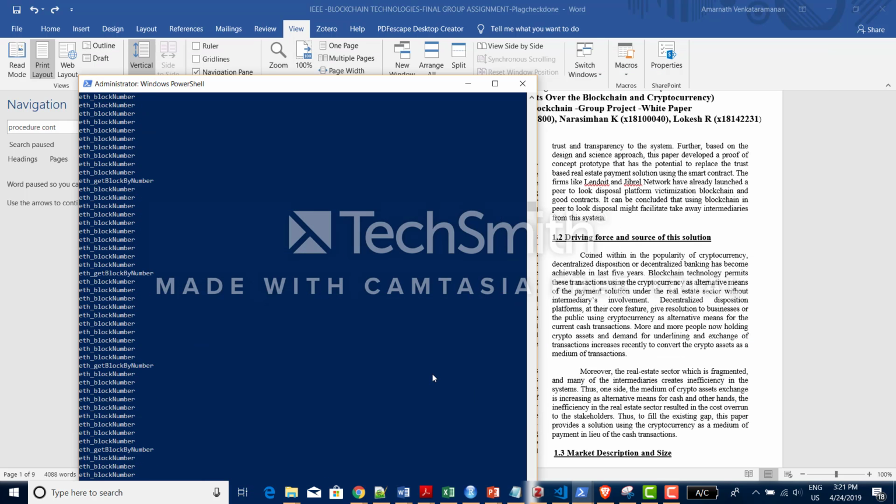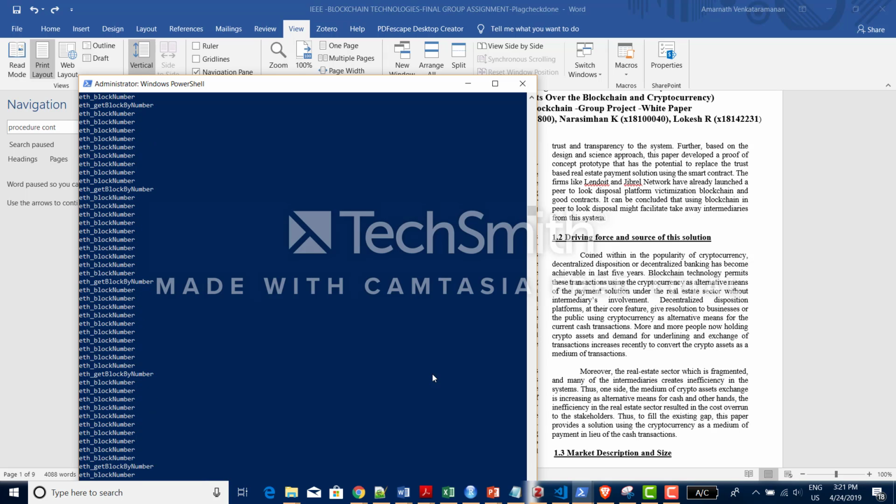This is my test RPC which is running right now. RPC is nothing but a remote procedure call, which acts as a medium between my smart contracts and blockchain, and also between my D app and the blockchain. A D app is a decentralized application. So it connects the three of them: D app, blockchain, and smart contracts.